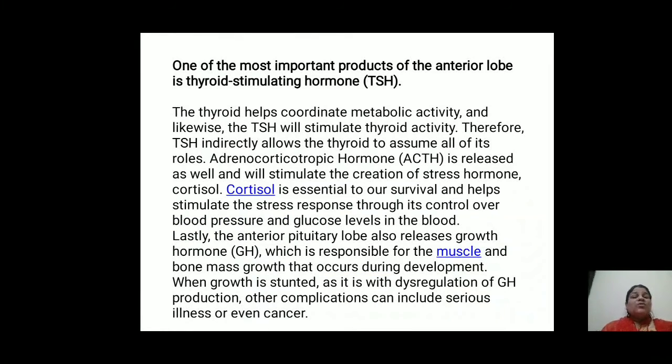One of the most important products of the anterior lobe is thyroid stimulating hormone. The thyroid helps coordinate metabolic activity, and likewise the TSH will stimulate thyroid activity. Therefore, thyroid stimulating hormone indirectly allows the thyroid to assume all of its roles.